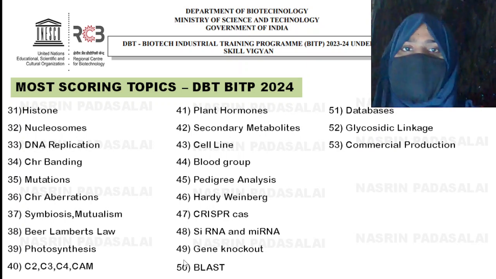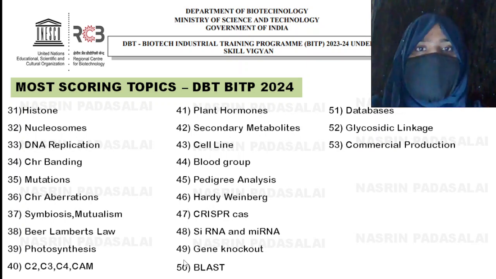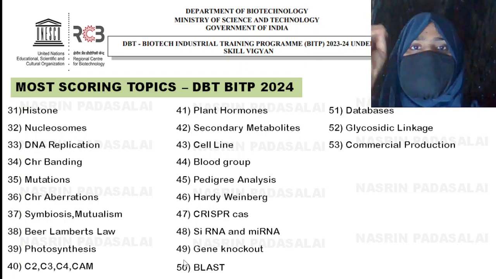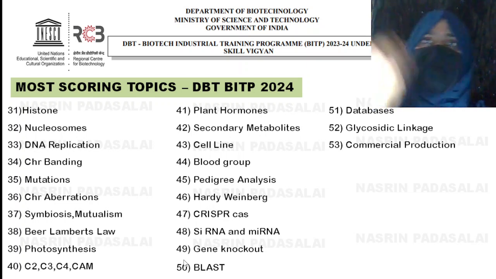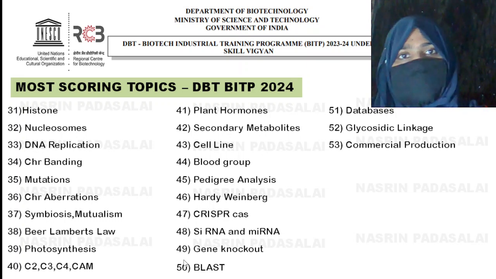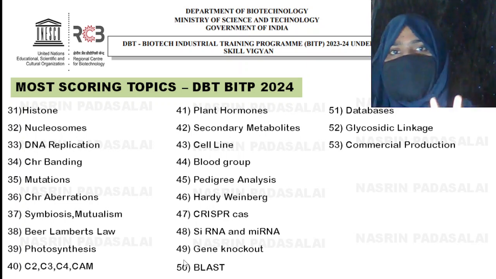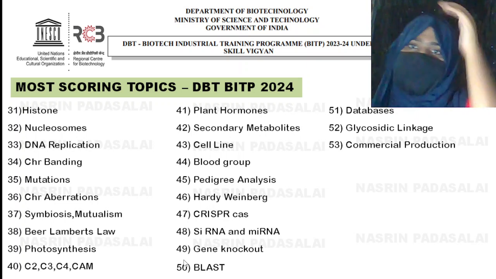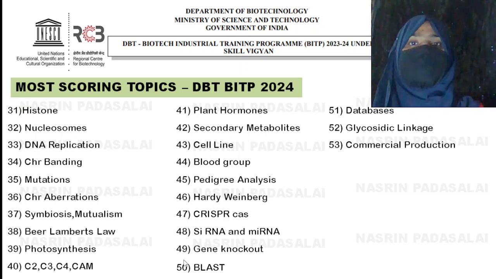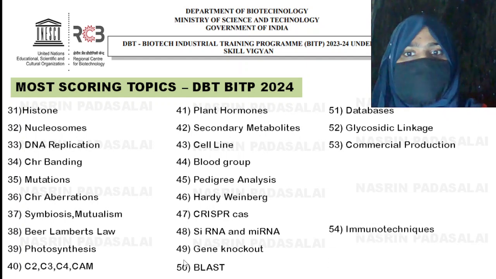Next is commercial production. Commercial production means how organic acids are produced. Which organism is involved in commercial production of organic acid? Like which organism is involved in citric acid? Which organism is involved in production of vitamins? So vitamins, organic acids, amino acids, antibiotics are very, very important. At the same time, you need to know which organism is involved in fermenting your curd, dosa batter, cheese, and milk. Like that, you need to know.